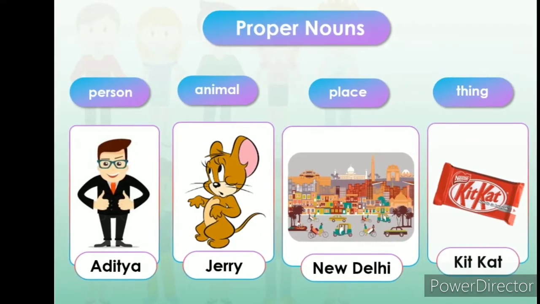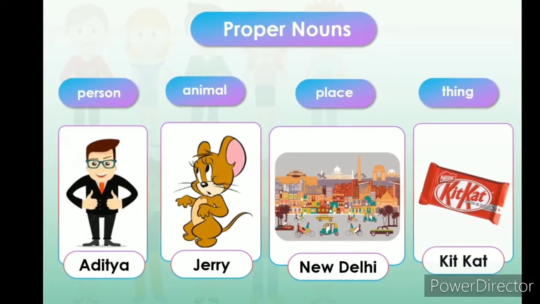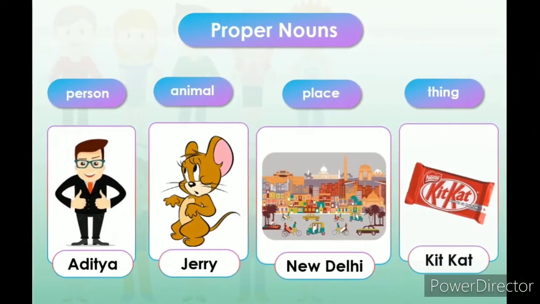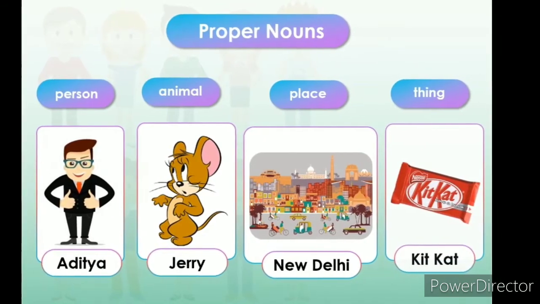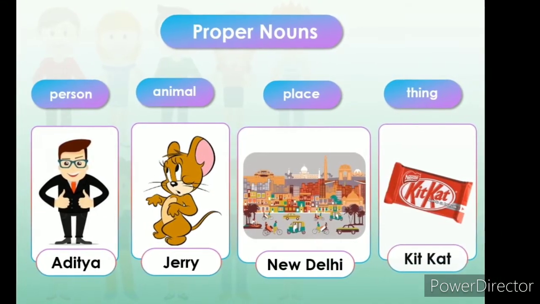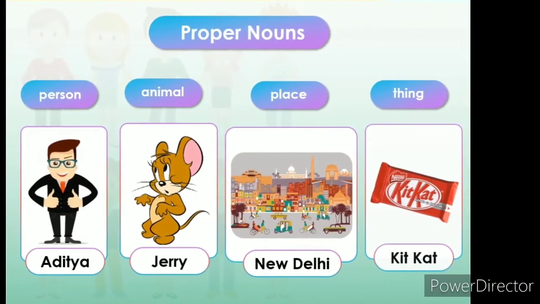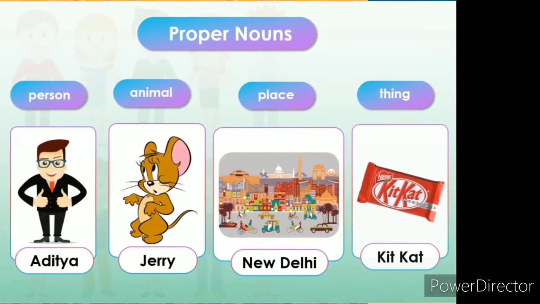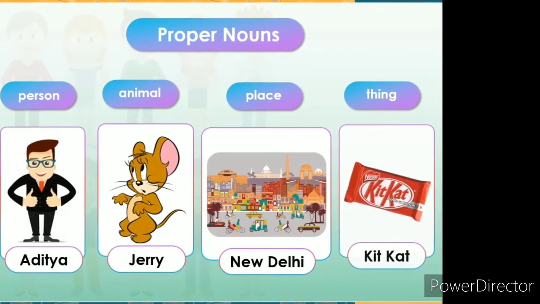Proper nouns begin with capital letters. For example, Aditya for the person, Jerry for the animal, New Delhi for the place, Kit Kat for the thing. These are all special names of a person, animal, place or thing. So these are some examples of proper nouns.